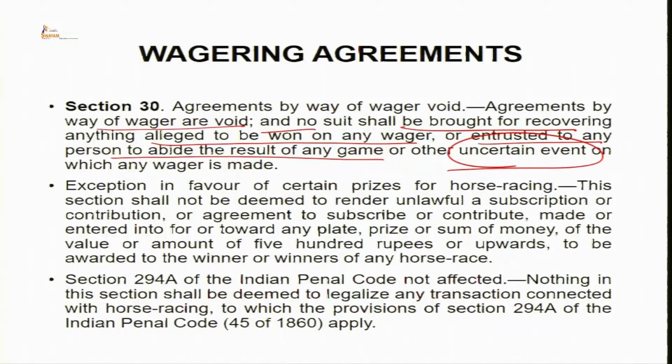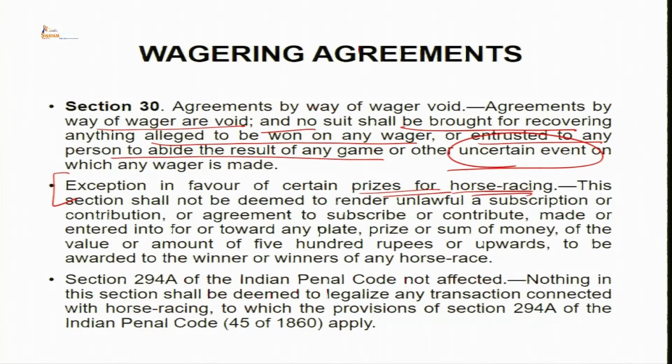Exception in favor of certain prizes for horse racing. The section shall not be deemed to render unlawful a subscription or contribution or agreement to subscribe or contribute made or entered into for or towards any plate, prize or sum of money, that is whatever reward will be won as the result of the game, of the value or amount of 500 rupees or upwards, to be awarded to the winner or winners of any horse race. So certain prizes for horse racing have been exempted from the purview of section 30.